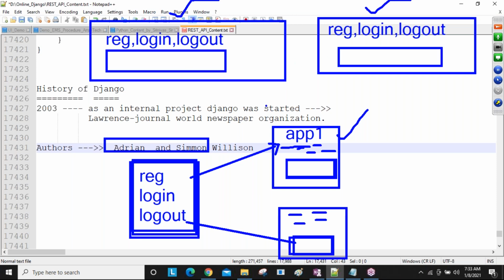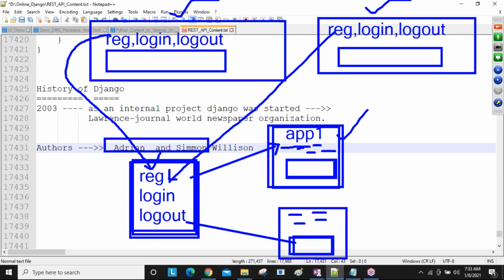So now they took all these common features into one separate file, without writing them two times. Now this file is used in application one and in application two. Obviously performance increases and time is saved. Duplicate code is reduced. Saving time means saving the cost of the project. There are a number of benefits because of this common file code.